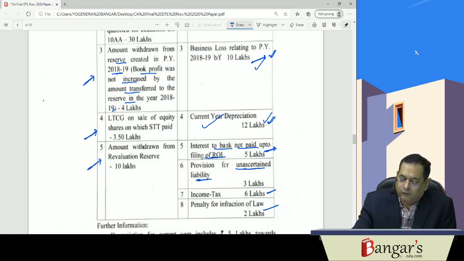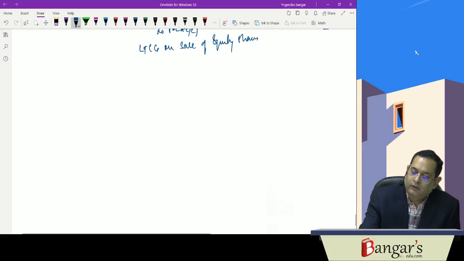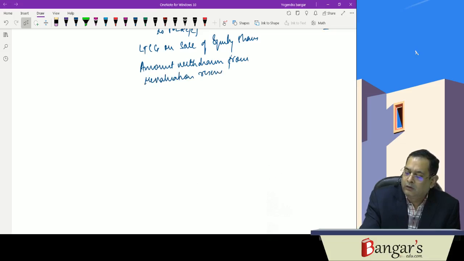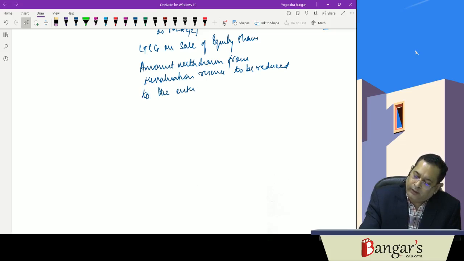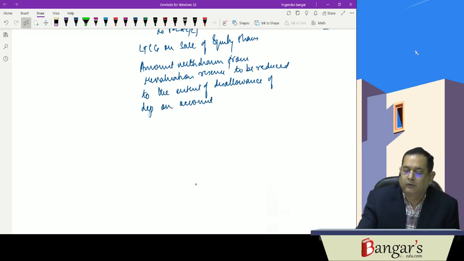Then amount withdrawn from revaluation reserve, to be reduced to the extent of disallowance of depreciation on account of revaluation.